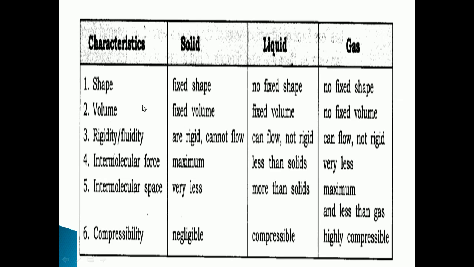Solid and liquid have fixed volume, but gas has no fixed volume because it is compressible. Then rigidity: solid is rigid so it cannot flow, but liquid and gas can flow and are not rigid.